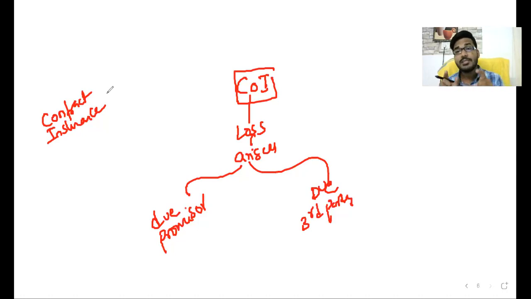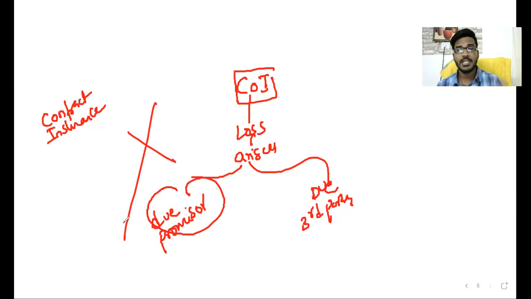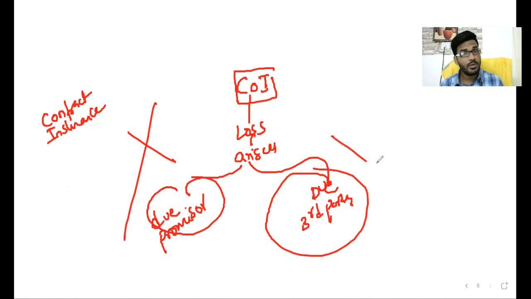Here the losses arise because of this situation. Do losses arise to you because of the insurance company? No, obviously no. Because of any third party? No. Losses arising because of the promisor or because of a third party is called a contract of indemnity. But in this example, the loss arises because of a natural calamity. How is it called a contract of indemnity? That point is not included in the definition of indemnity.